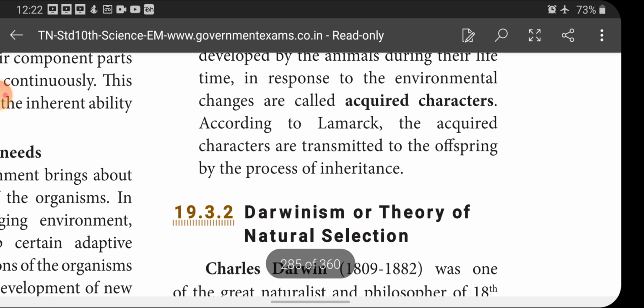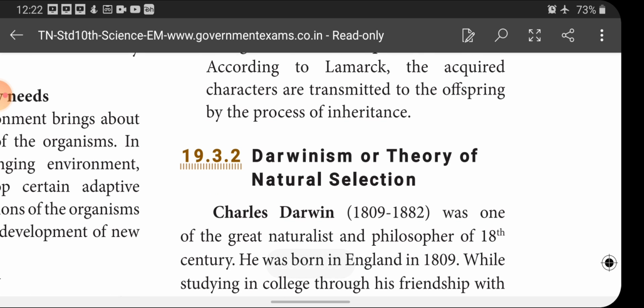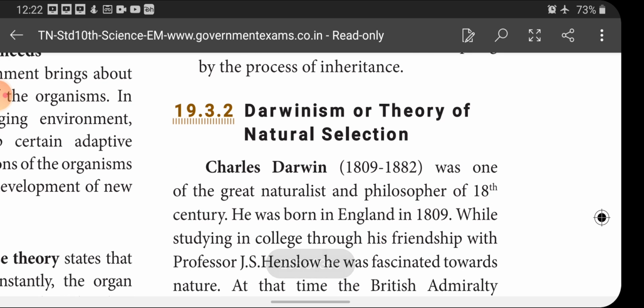Okay. And now we are going to enter the theory of evolution stated by another scientist called Darwin, and this concept is together called Darwinism or the theory of natural selection. So, Lamarckism, or the theory of inheritance of acquired characters, is a theory stated by Lamarck. Darwinism or the theory of natural selection is the theory stated by Charles Darwin regarding evolution.